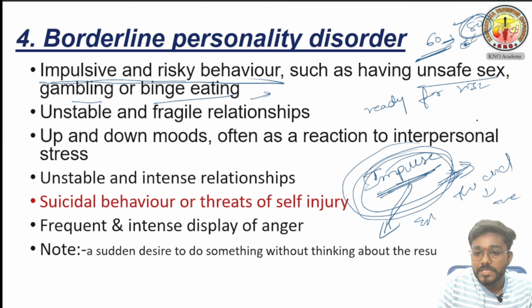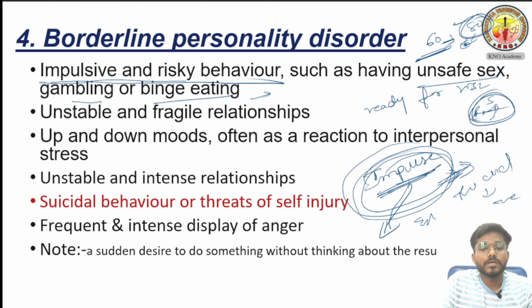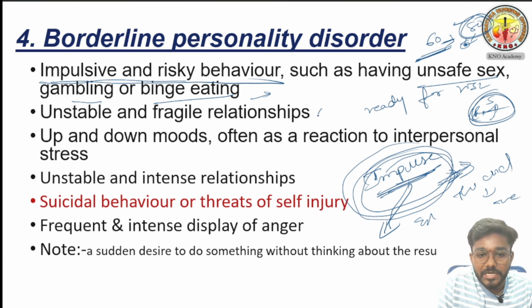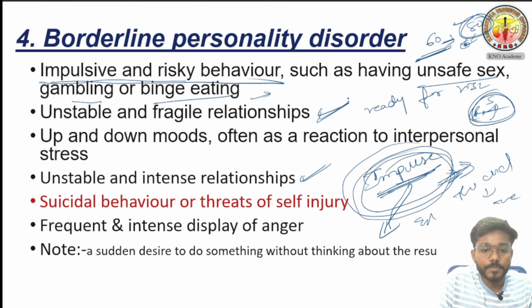Everybody else says, if you jump from that height, you will die. He will say, I will jump from that height and I will survive, because he wanted to take risk. He always has risky behavior in his personality. This person always has unstable and intense relationships. Why? Because in all personality disorders, it is very difficult to maintain a healthy relationship.